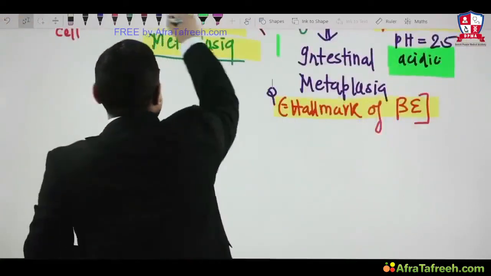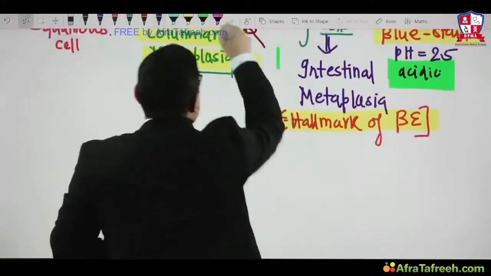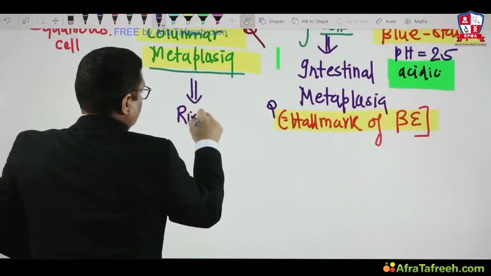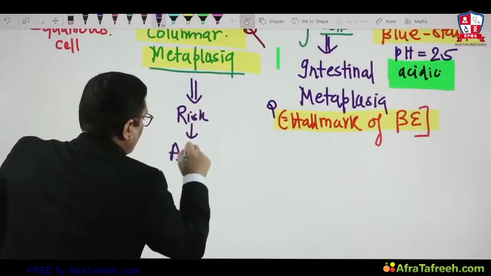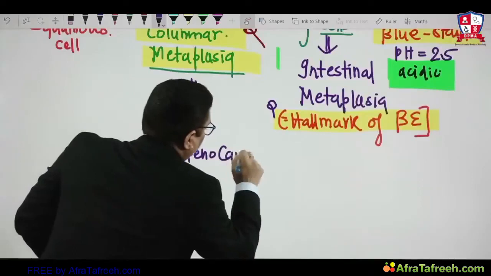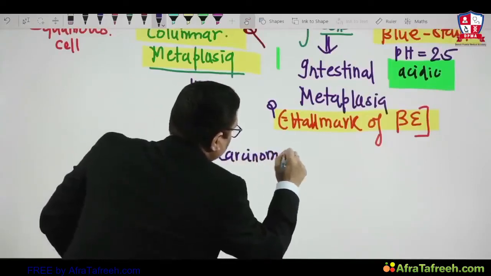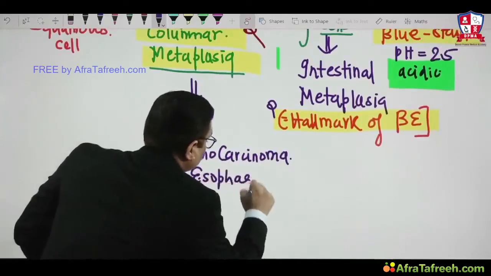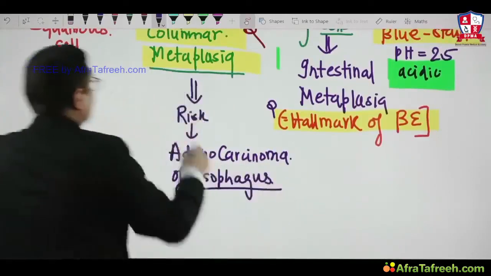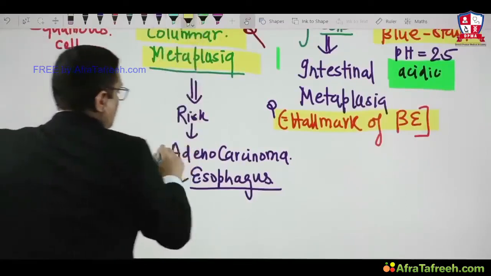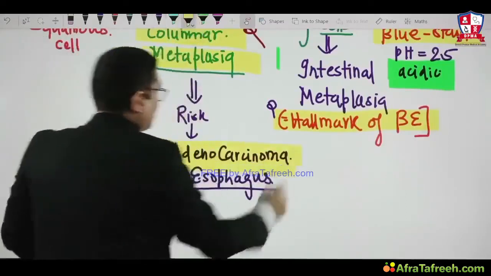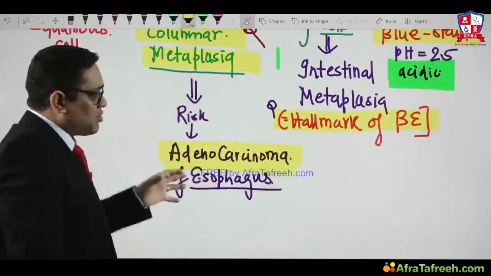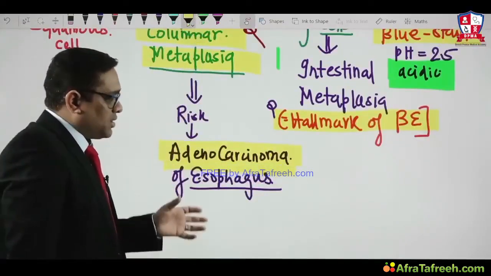So remember, what is the Barrett's esophagus risk? Remember this point: in Barrett's esophagus, the risk will be adenocarcinoma of the esophagus, right? That is another important MCQ which the examiner has asked. Adenocarcinoma of the esophagus can occur because of Barrett's esophagus. So this is the important thing. We have to keep that question in our mind.